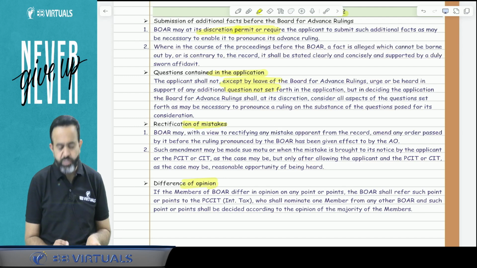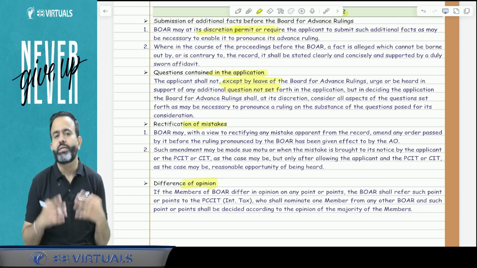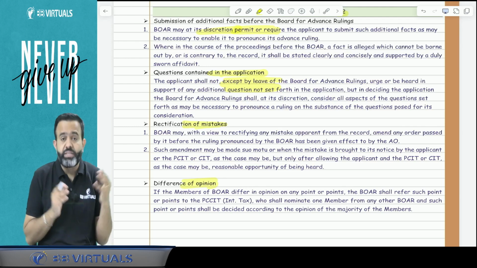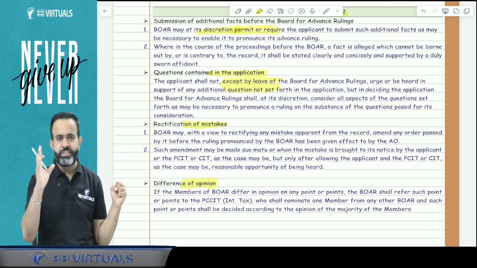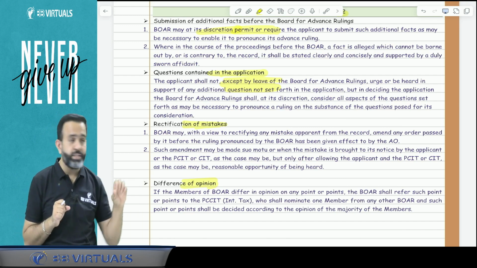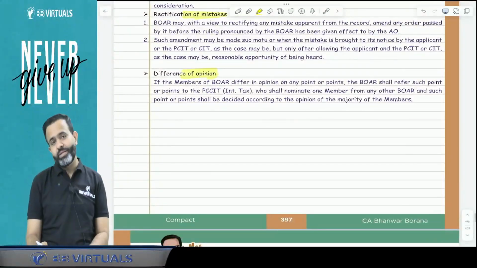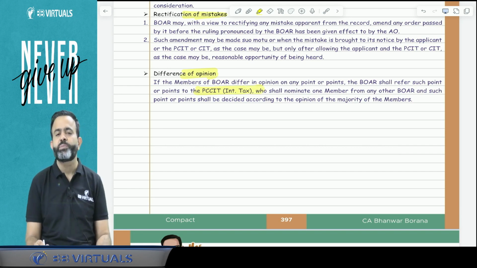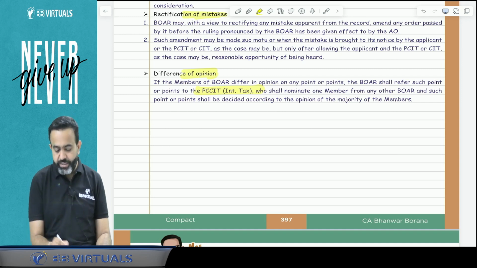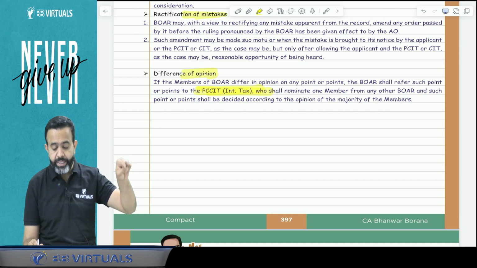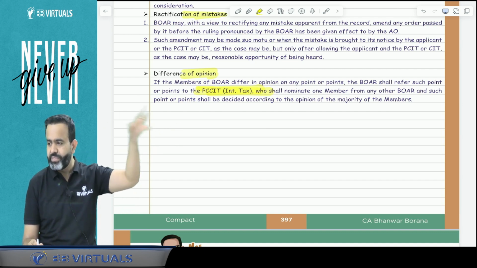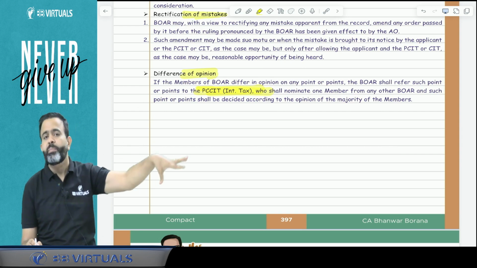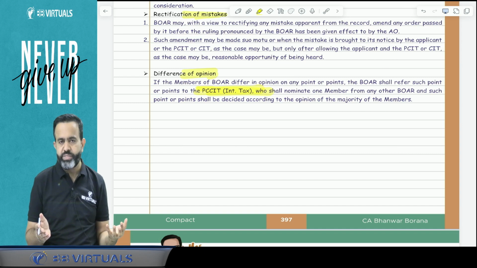Now one more point, guys, that is the last point. Suppose there are 2 judges in the board for advance ruling, but on a particular point there is a difference of opinion. One judge says that this expenditure should be allowed, another judge says that no, it should not be allowed. Then what will happen? In this case, that particular point will be referred to the PCCIT, that is the Principal Chief Commissioner of Income Tax, International Taxation, and this person will refer the matter to any other member of another board for advance ruling, and that member will give the judgment.